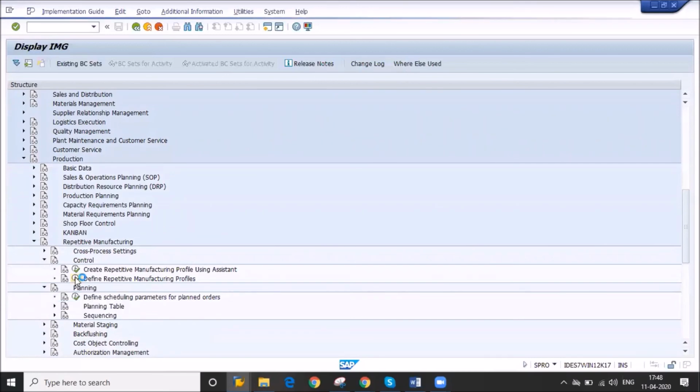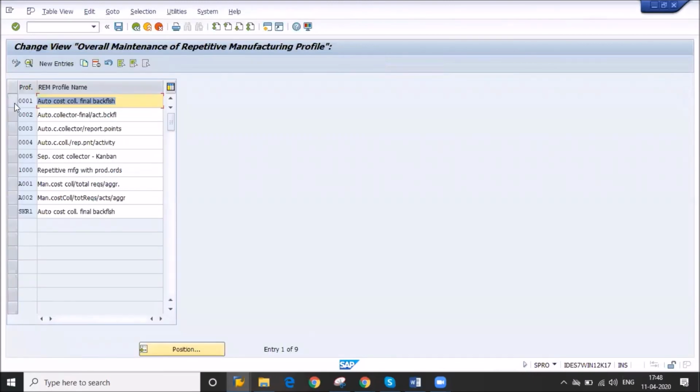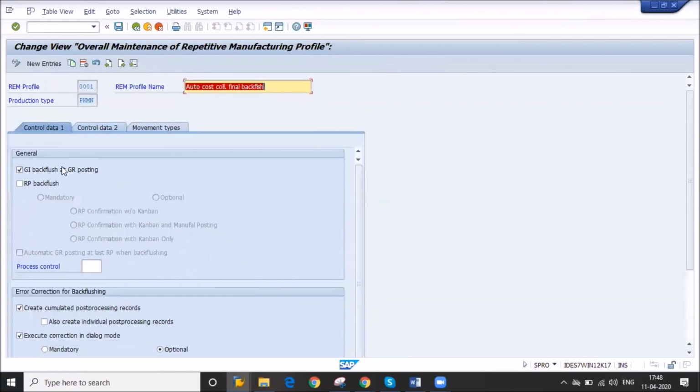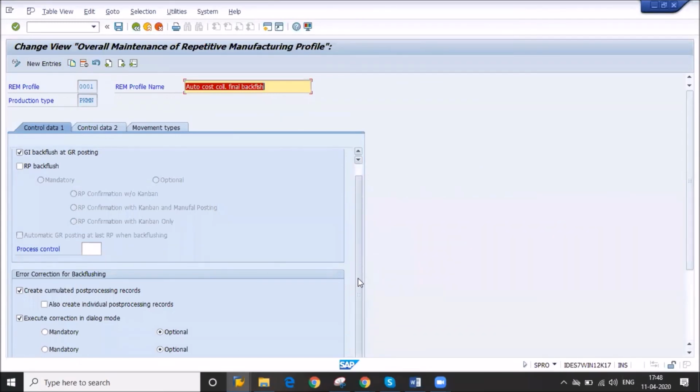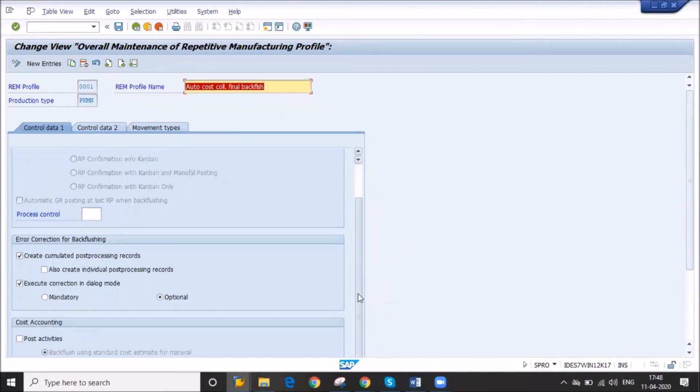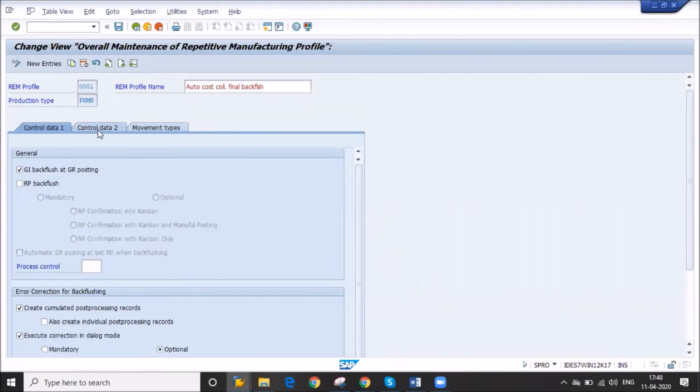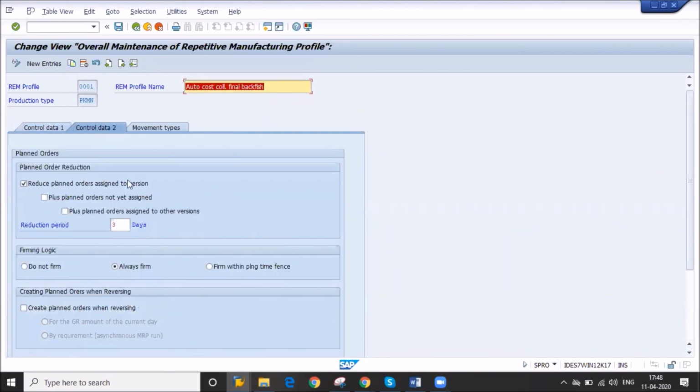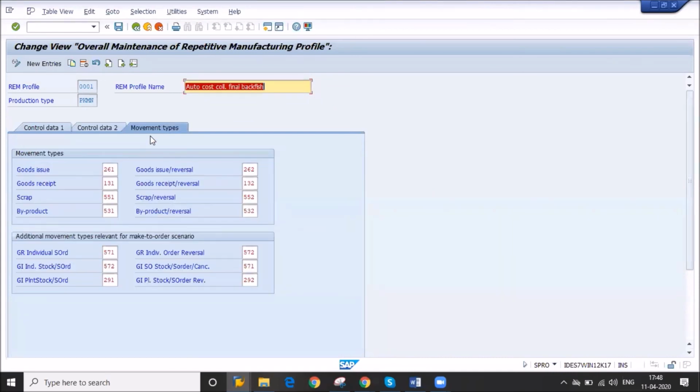You see, this is where repetitive manufacturing is defined. I have used 001. There is a setting for how you are going to do GI backflush, and how you are going to postpone records. This is the standard we have to use. Reduce planned order assigned to version: if your planned order is assigned with your production version, it should be reduced. And for the movement type setting, it is standard, so try to give the standard only. This configuration is important.